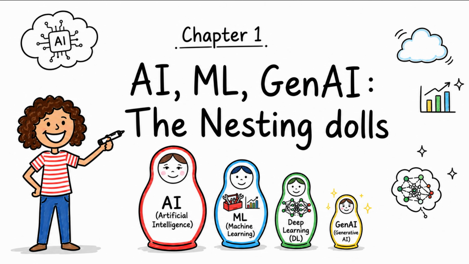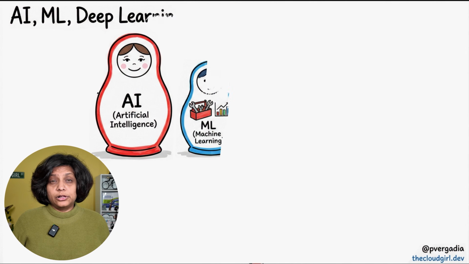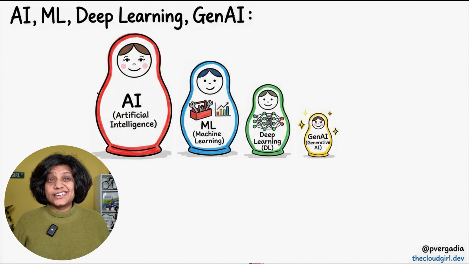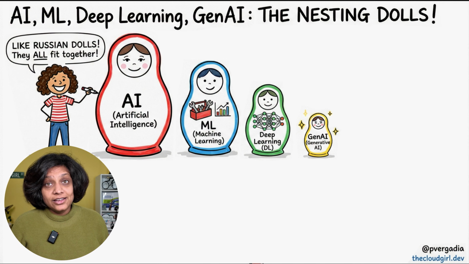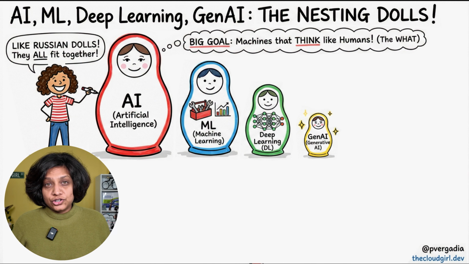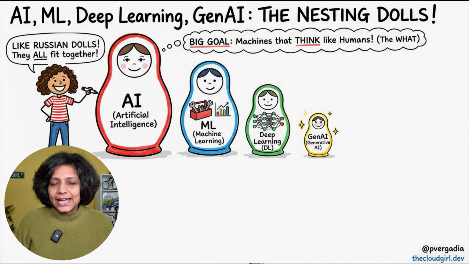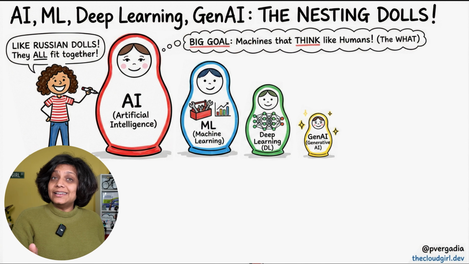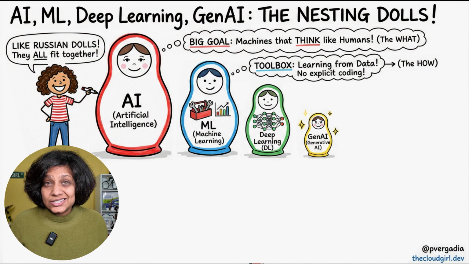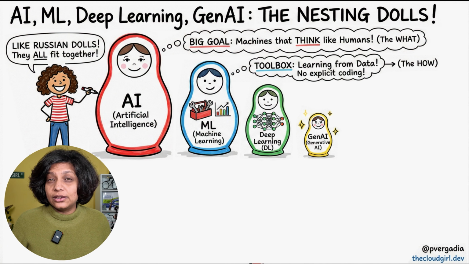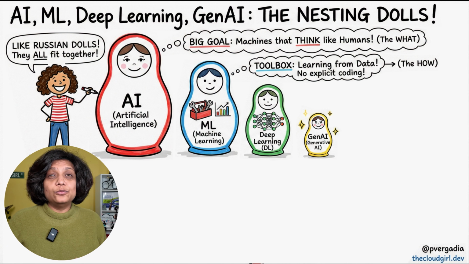First things first, we hear a lot of terms thrown around: AI, ML, deep learning, generative AI, and it's easy to get them all mixed up. But trust me, they all fit together like nesting dolls. At the top, we have AI. Think of AI as the big overarching goal, building machines that can mimic human intelligence. That's the what piece. Inside that is machine learning. This is the toolbox, the algorithms and statistical models that allow a machine to learn from data without being explicitly programmed. ML is the how.